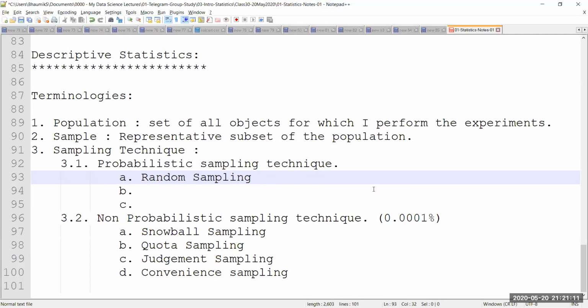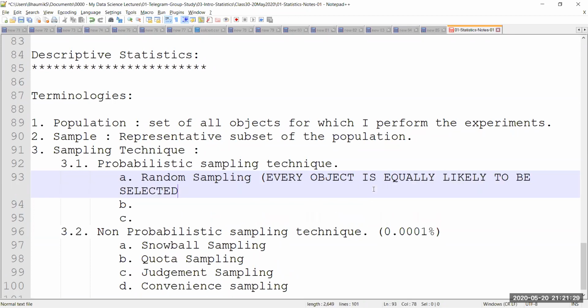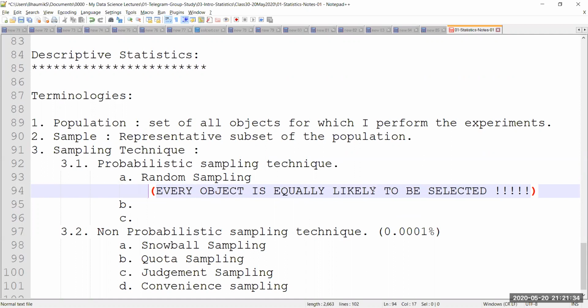This is where every person in my area has an equal opportunity to get selected as part of the sample. This is very important to remember. Every object is equally likely to be selected. This is the main crux when it comes to random sampling. That is the reason why the majority of the time people go with random sampling, because to date it is one of the most convenient, one of the easiest to approach, as well as one of the best ways to do it, because randomly you select people and do a survey, randomly you select people and try to do their blood test, and so on.